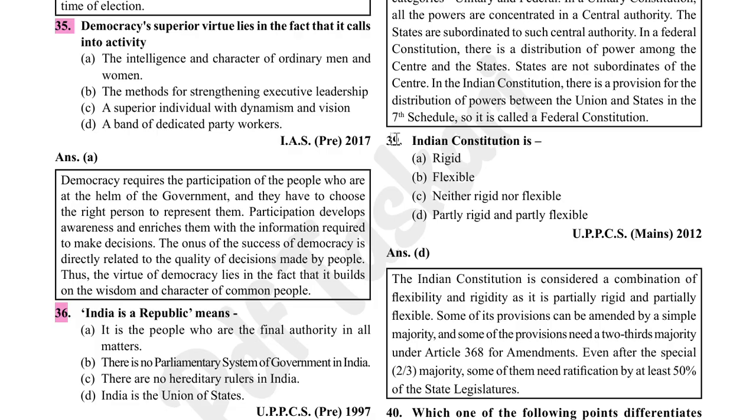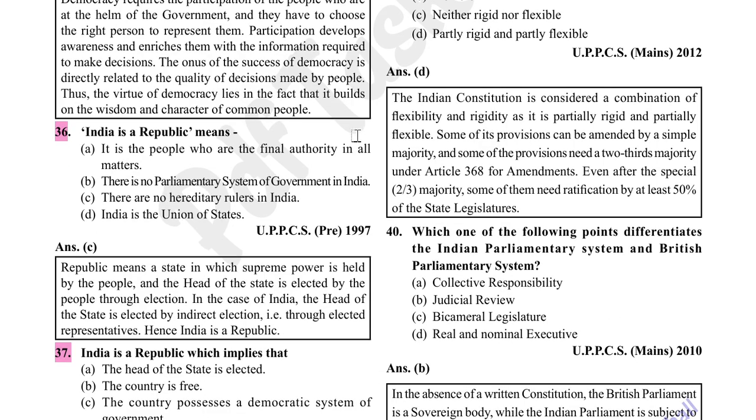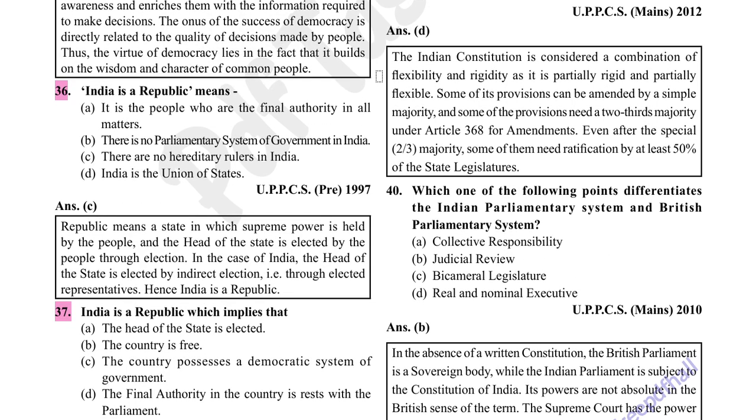Indian constitution is partly rigid, partly flexible. Option D is correct. The Indian constitution is considered a combination of flexibility and rigidity as it is partially rigid and partially flexible. Some of its provisions can be amended by a simple majority, and some of the provisions need a two-thirds majority under Article 368 for amendments. Even after the special two-thirds majority, some of them need ratification by at least 50% of the state legislatures. Which one of the following points differentiates the Indian parliamentary system and the British parliamentary system?